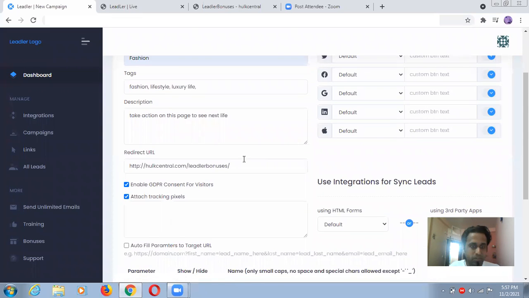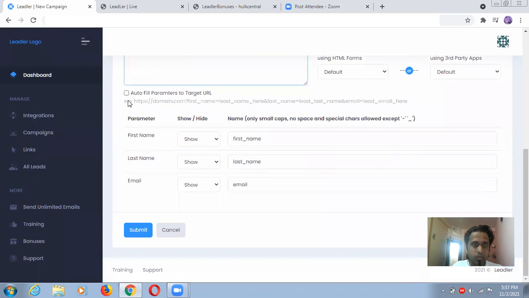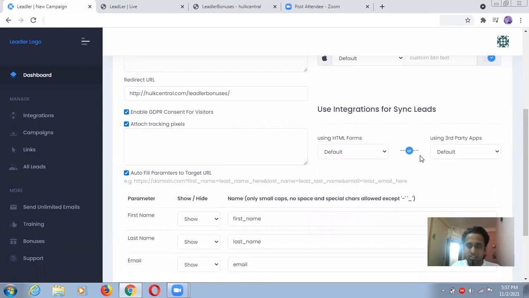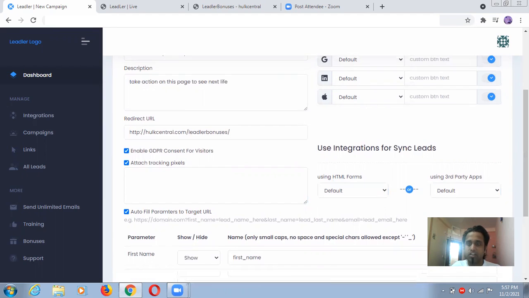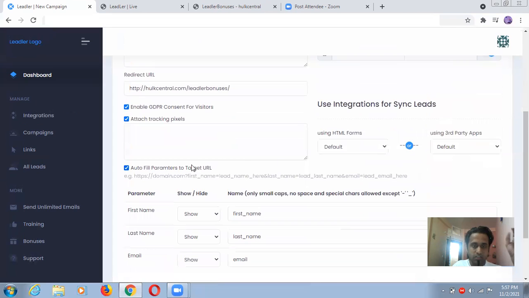I'm not going much deeper with each and everything, and you can just do autofill parameters to target URL. So I'm just leaving this now as well. Same, and you can just automate these things. Okay, if you automate this thing, then it will be good. Use integrations to synchronize leads, using HTML forms or third-party apps. So instead of going with third-party apps, you can just go with this HTML form. So you will take all types of information from your leads. Okay, so it will be something like that.